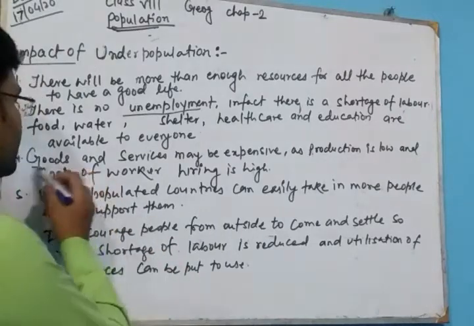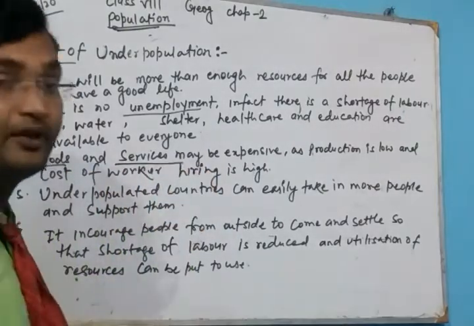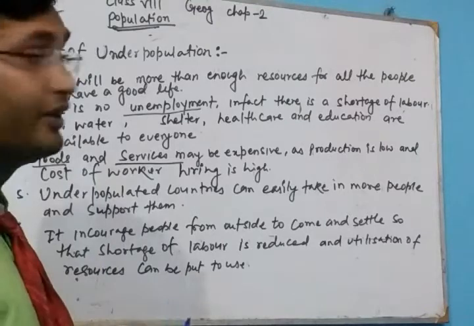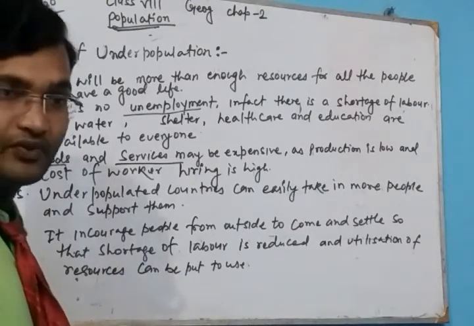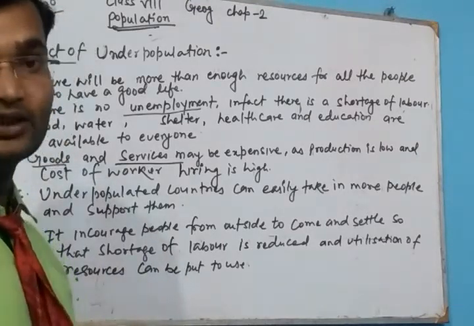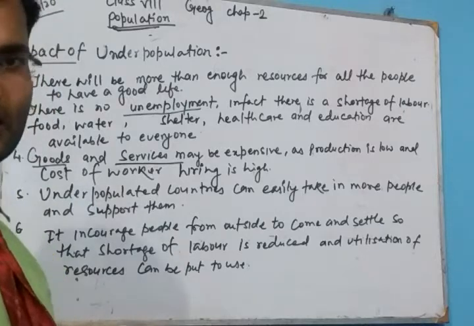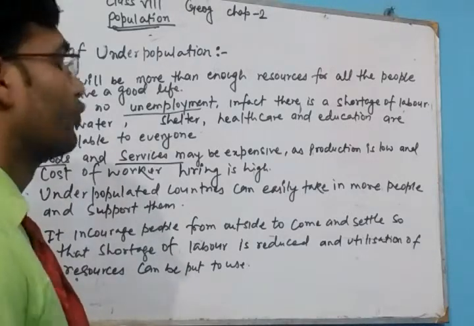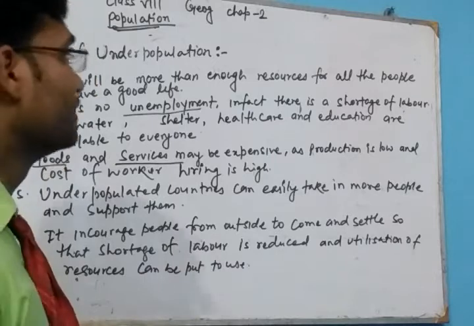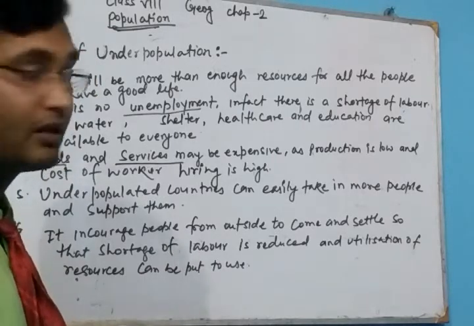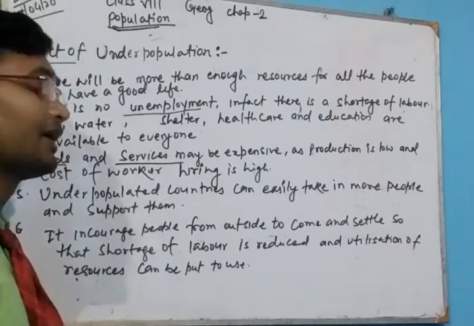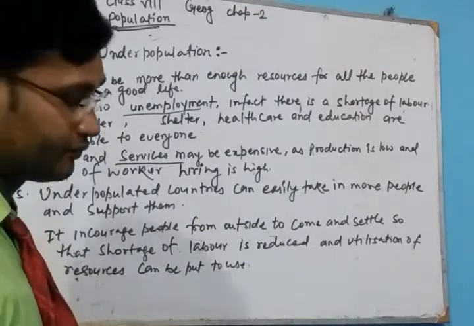Next one is goods and services may be expensive. In an underpopulated country, goods and services may be expensive because production is very low due to the shortage of labor and the cost of hiring workers is very high.